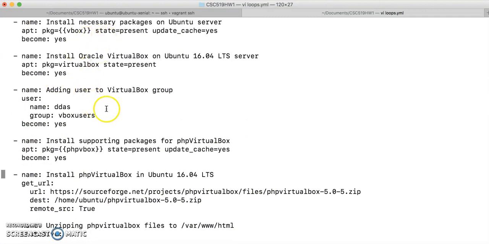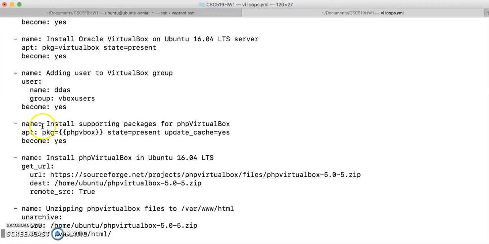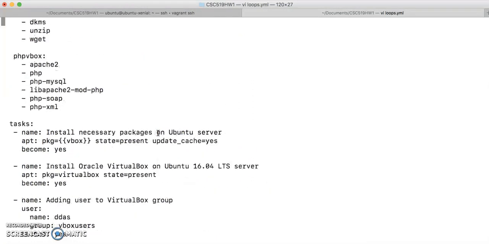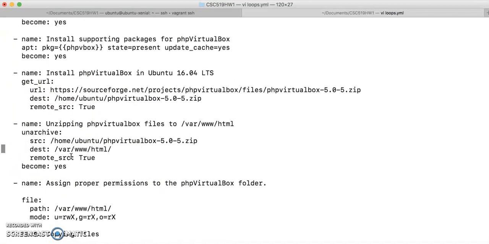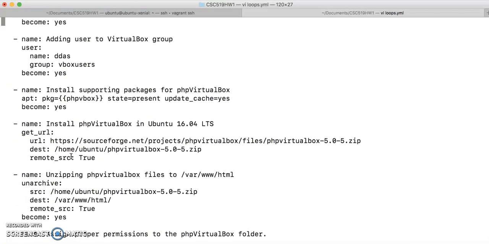Then I have added user to the VBox users group, and then I have installed the supporting packages for PHP VirtualBox as well. What are those packages? I have specified it into the variable PHP VBox. Those are Apache 2, PHP, PHP, MySQL, and as you can see the rest. And then I have installed PHP VirtualBox on Ubuntu 16.04 virtual machine.